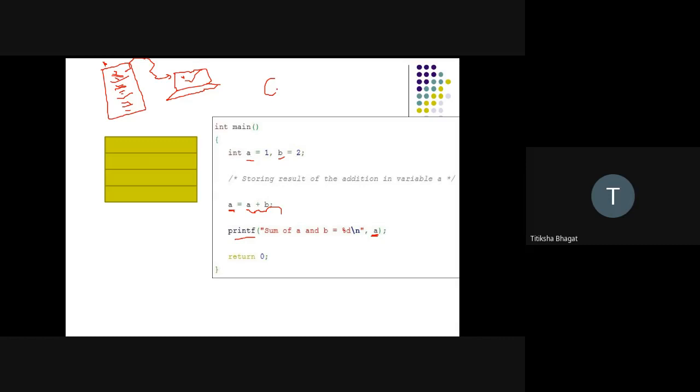So a programmer can write a program either in a high level language, or in an assembly level language, or in a machine level language. To write a program, we know what a program is.